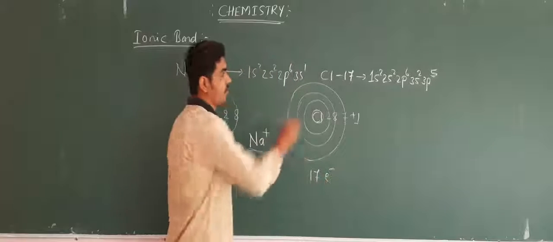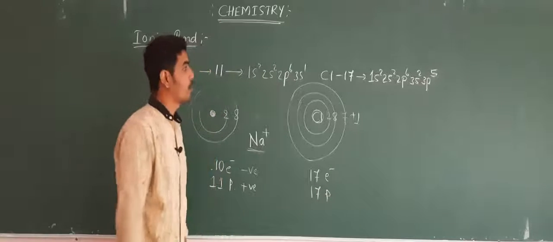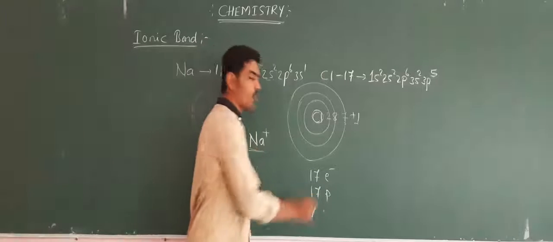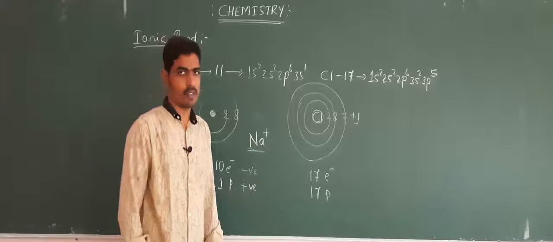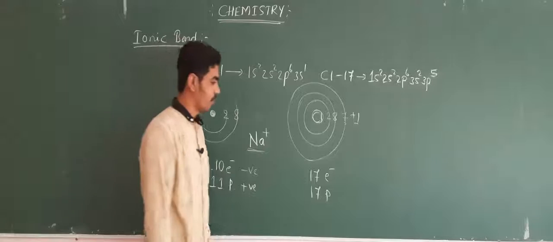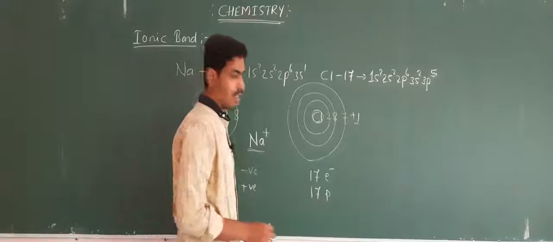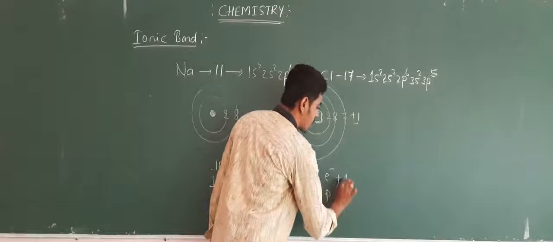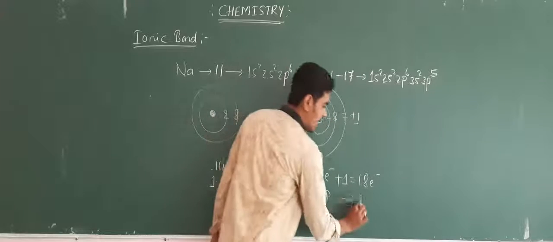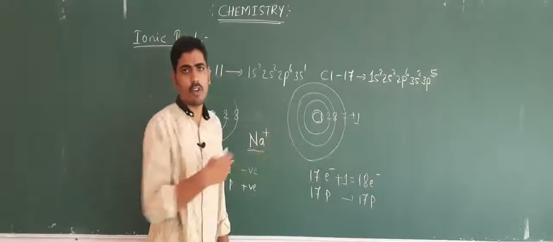17 electrons. And how many protons will be present? 17 protons. Because atomic number means the number of protons, and the number of protons is equal to the number of electrons, and hence 17 electrons and 17 protons are present. Now if this Cl gains 1 electron, the number of electrons becomes 18, and what would be the number of protons? It will remain 17 only, because no proton has been lost or gained.